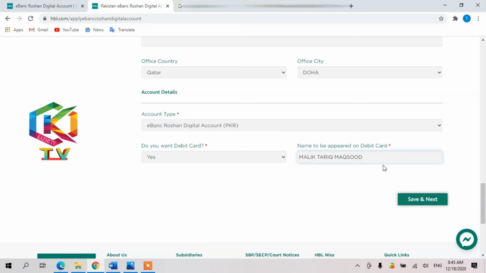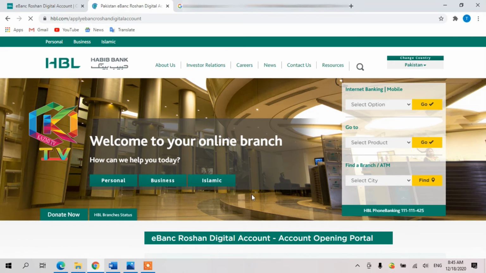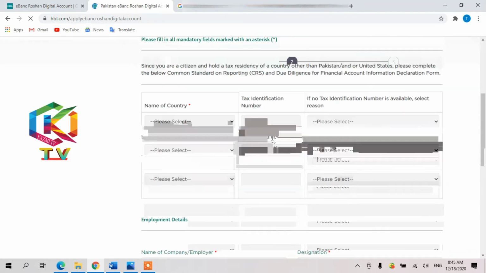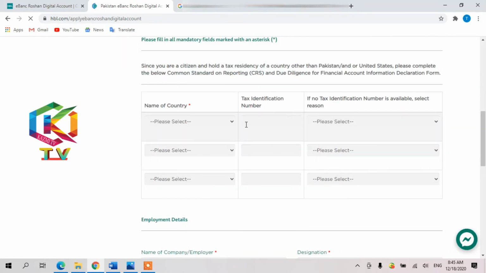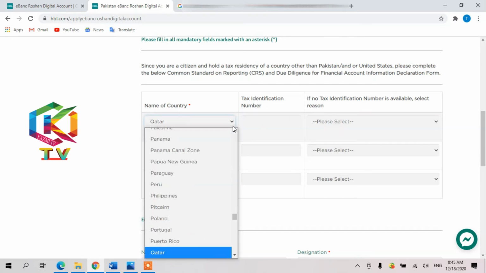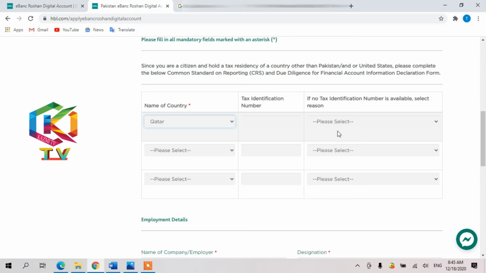Dear friend, here you have to write the name as you want it to appear on your card. Then you have to click next and save. Okay, this is the second page. There is the name of the country for tax, and wherever you live you have to select. So actually we are living and working in Qatar, so I have to select here.